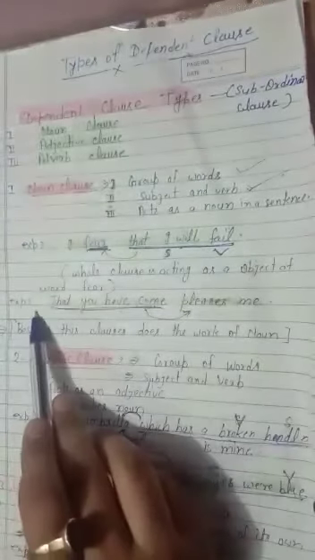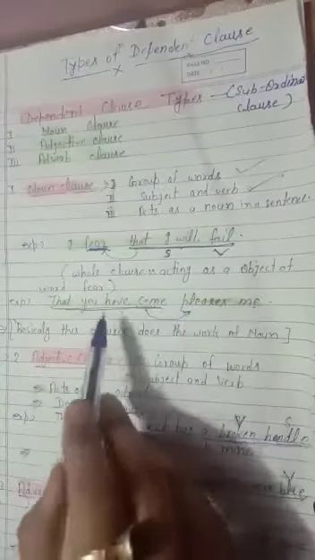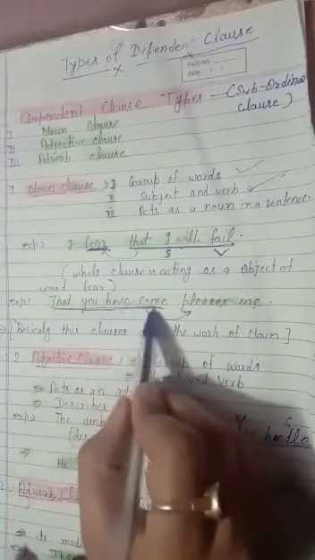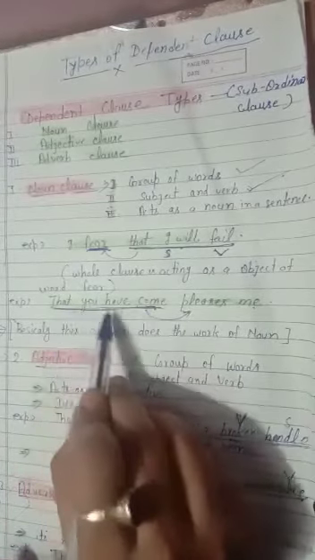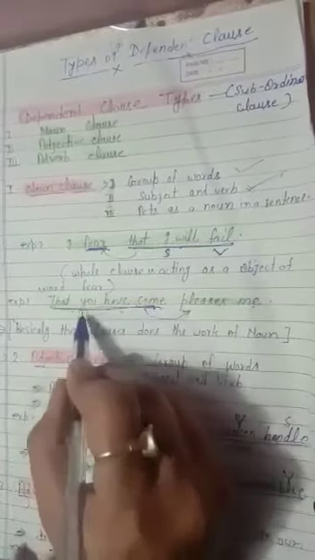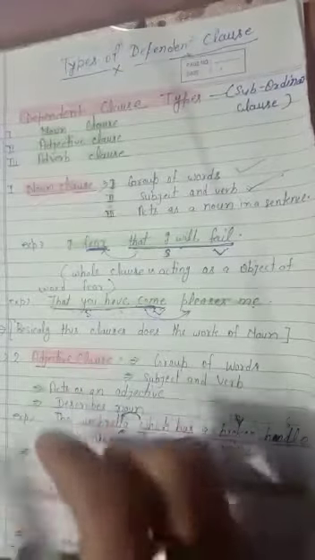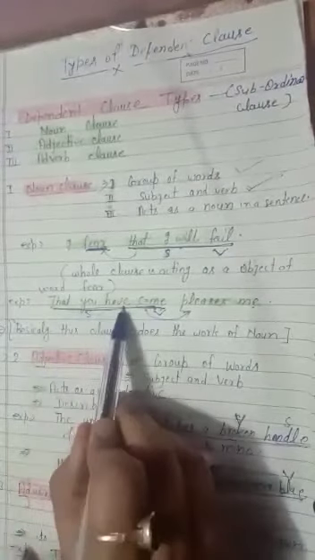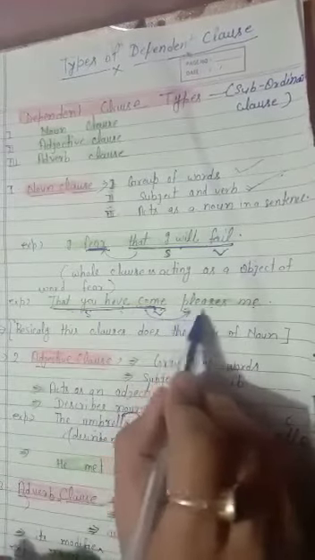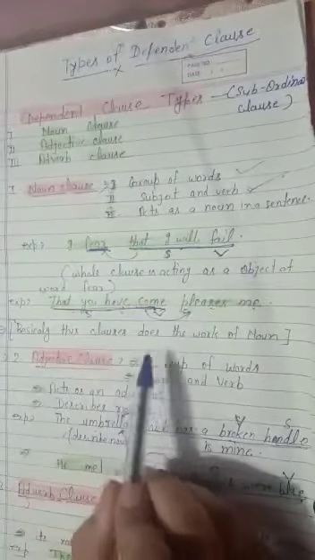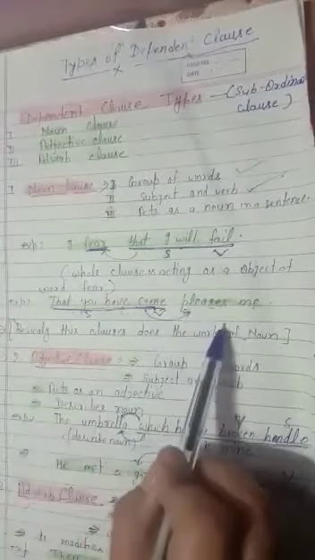Look at another example. That you have come pleases me. Here, that you have come is a noun clause, and you is the subject, come is the verb. But here the noun clause acts as the subject of the word pleases. Basically this clause does the work of a noun. So it is a noun clause.